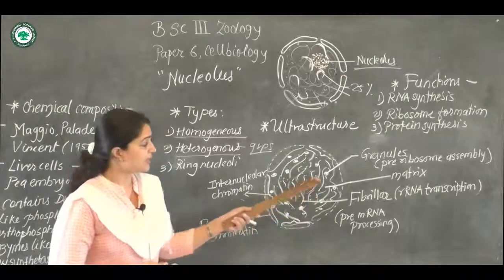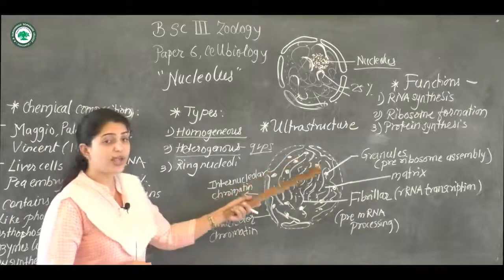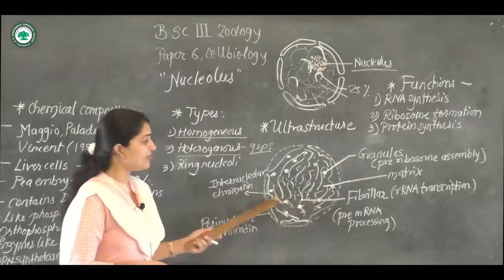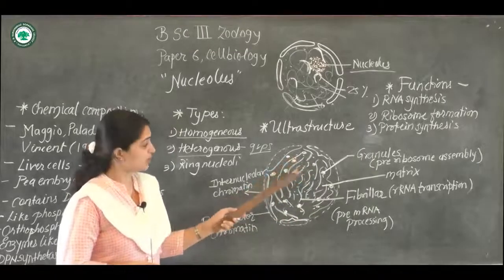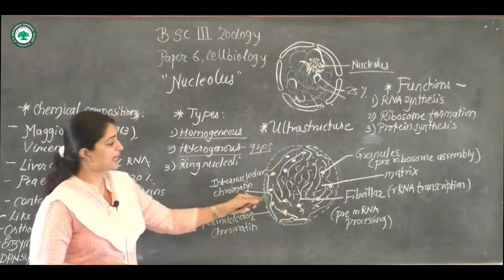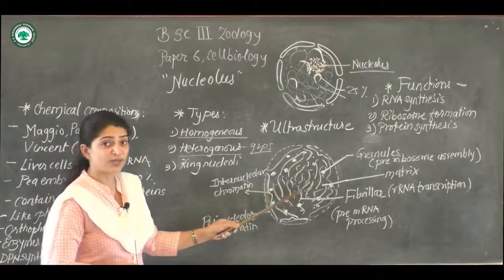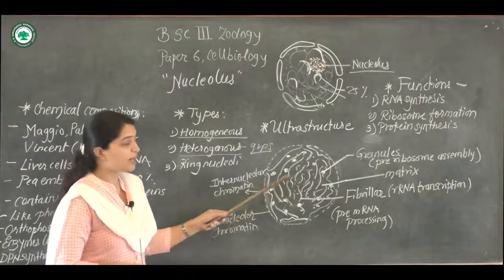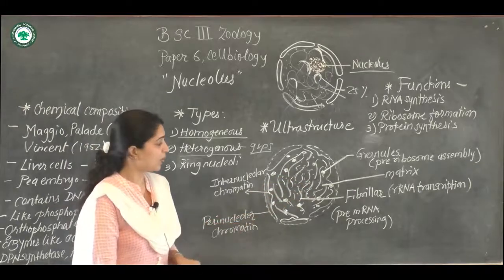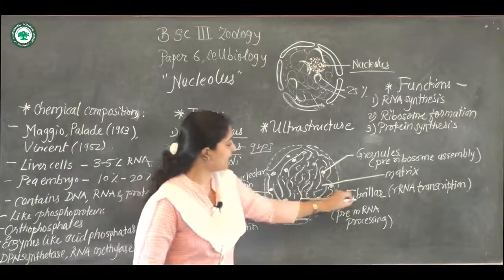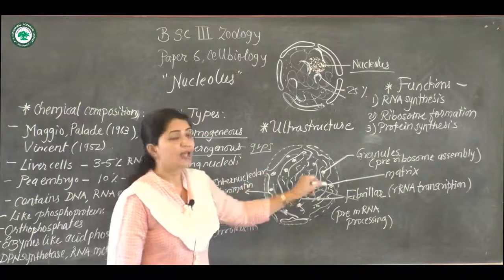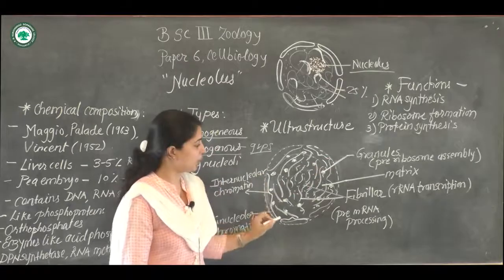The granular portion is present at the periphery of the nucleolus. You can see these granular regions are at the periphery, not in the center, while the fibrillar portion is present in the center of the nucleolus. So fibrillar is in the center and granules at the periphery.